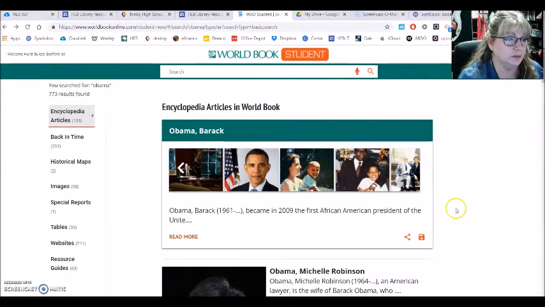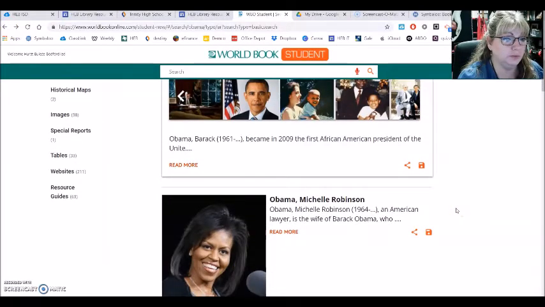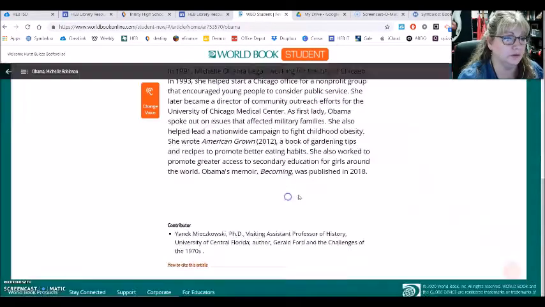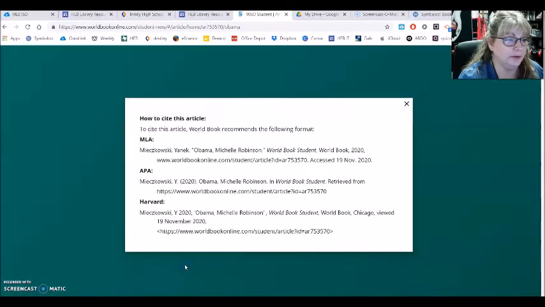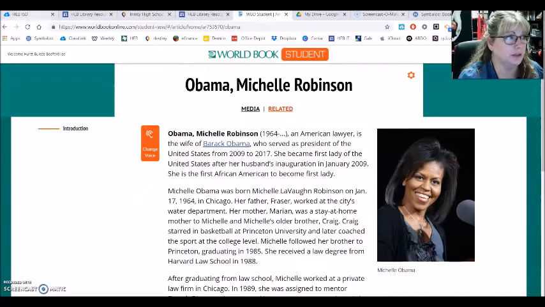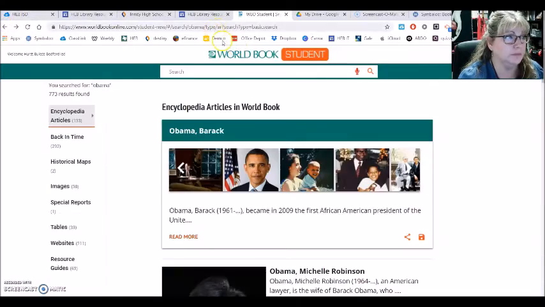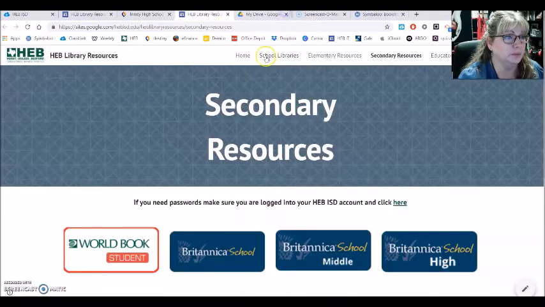Quick and easy. The great thing about World Book, I guess I'll go back and show you this, is that for purposes of giving credit to where your information comes from, you have how to cite this article, and there is your citation, and you just have to copy and paste it. Okay, so World Book, pretty simple.